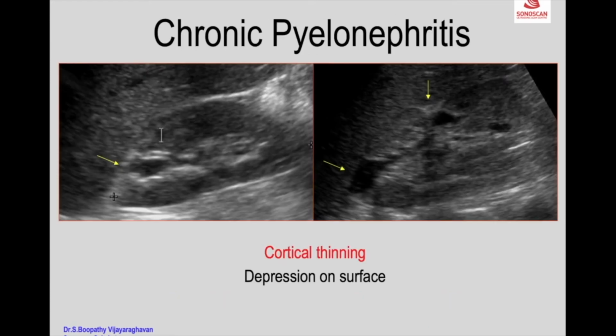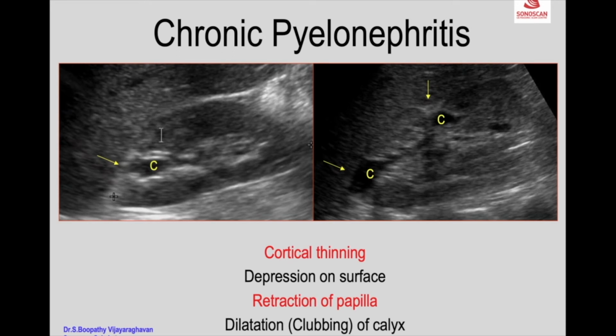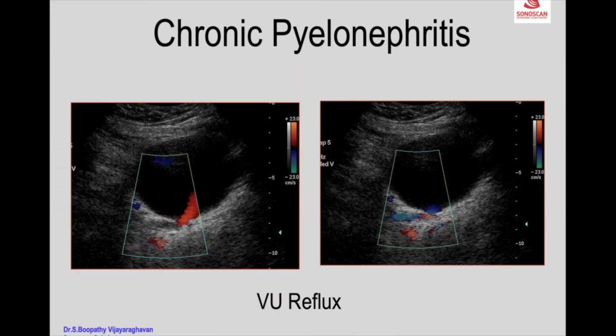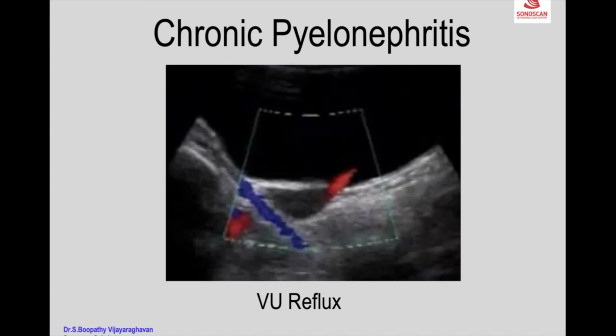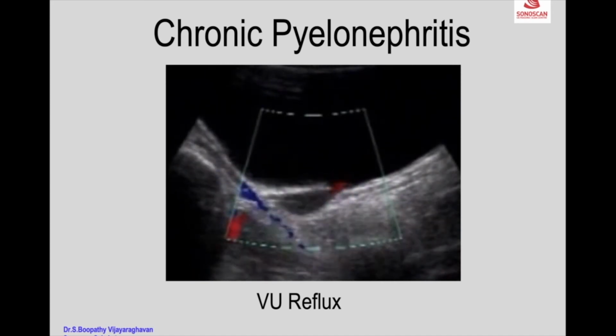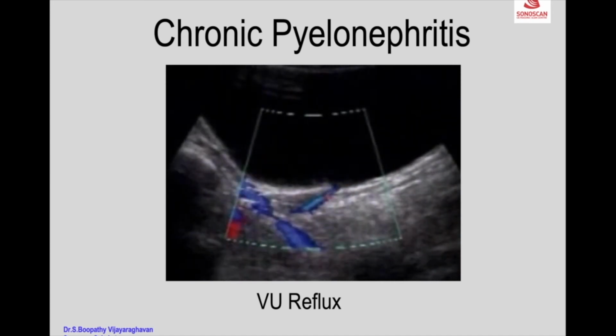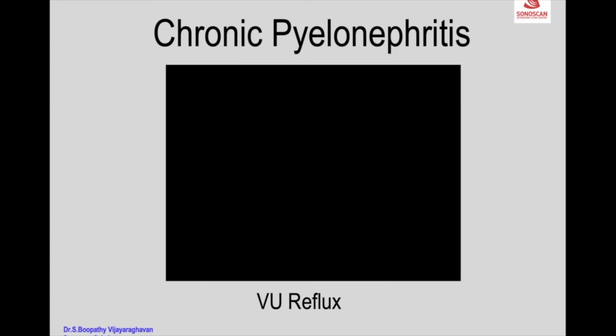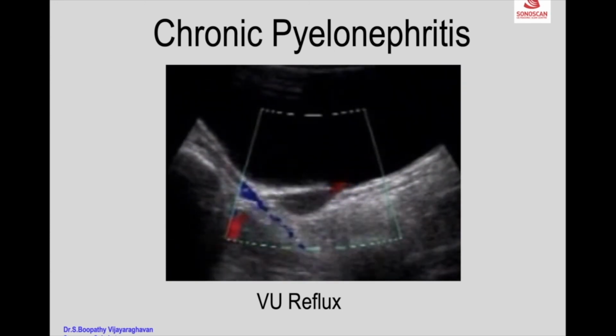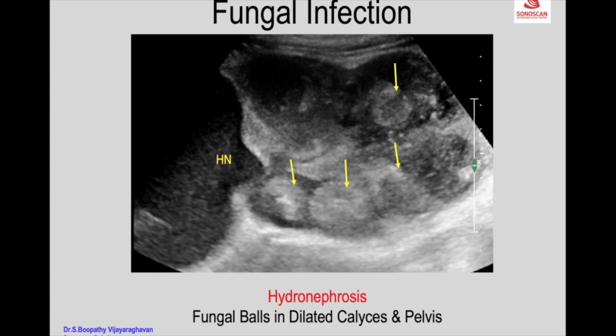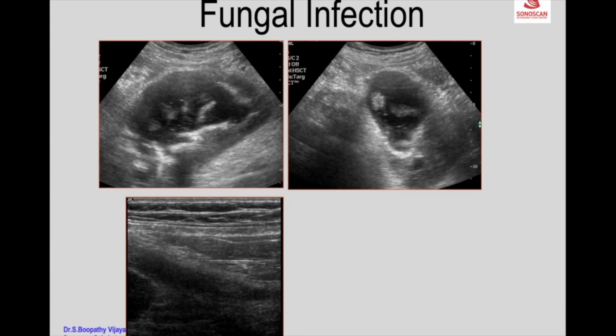Because of thinning, there is depression on the surface, and retraction of the papilla results in clubbed calyx or dilatation of the calyx. The ureterovesical junction will show the jet in red and reflux in blue. This is seen in real time. You see the jet followed by reflux, vesicoureteric reflux, and the jet followed by fungal balls. That is very characteristic of fungal infection.